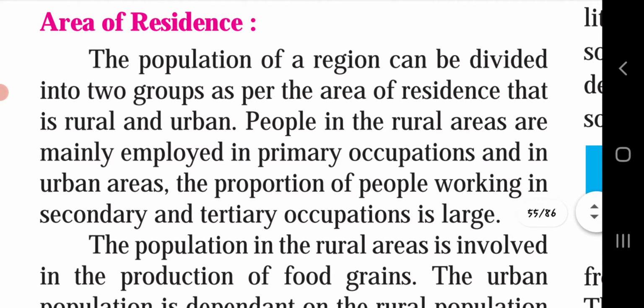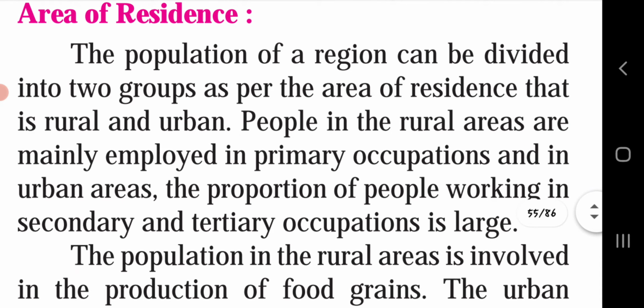Area of residence. The population of a region can be divided into two groups as per the area of residence, that is, rural and urban. These are the two categories.